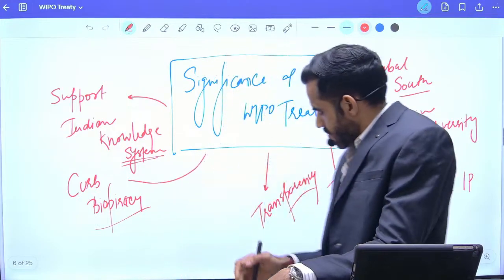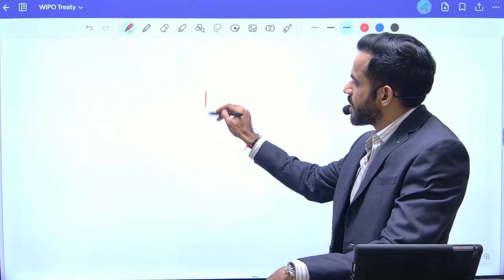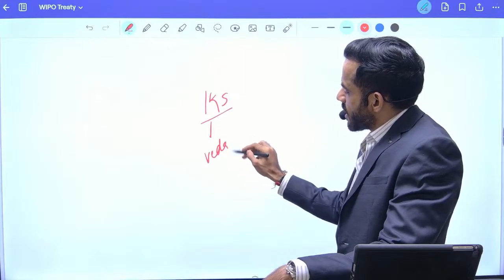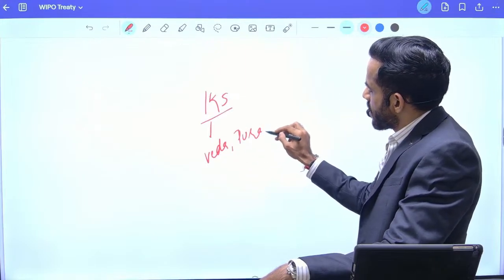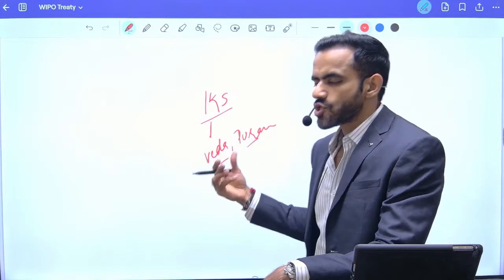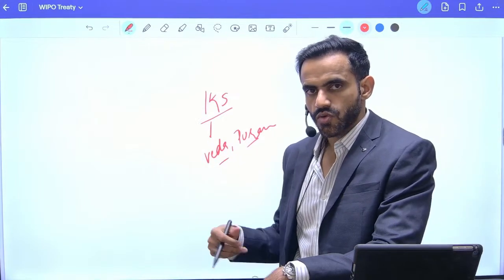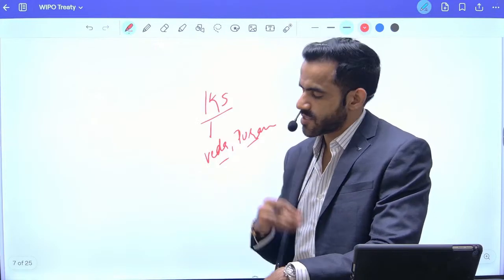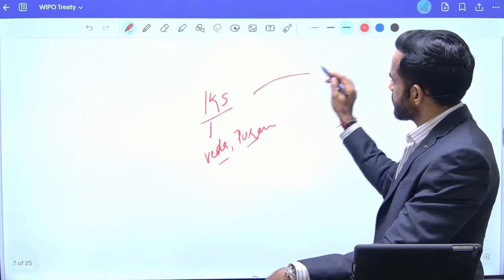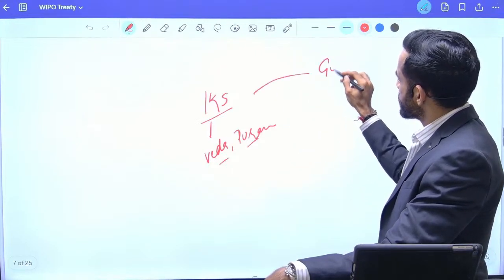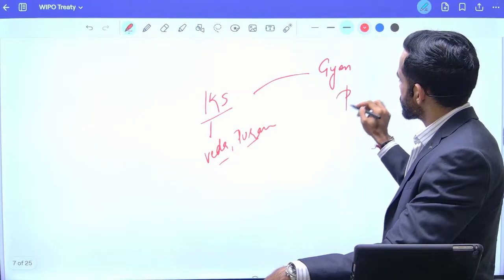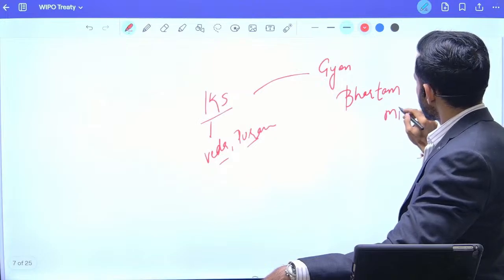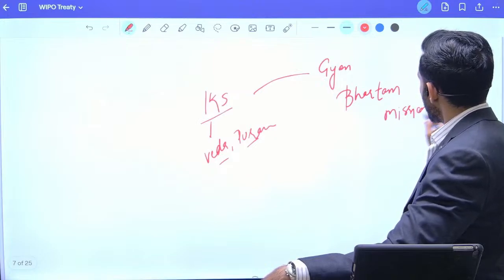One more thing, let me give you a very basic example of the Indian knowledge system. For example, our texts such as Ved, Puran, they are a rich source of knowledge. So we are trying to utilize our existing or past knowledge system. In this context, the government recently announced the Gyan Bharatam mission. What is the goal of this mission?